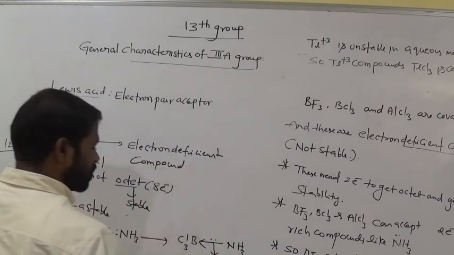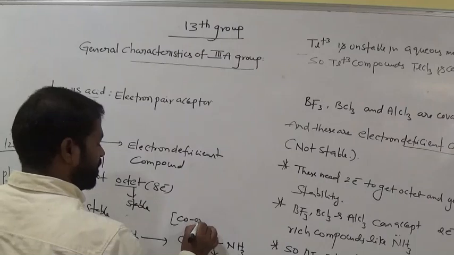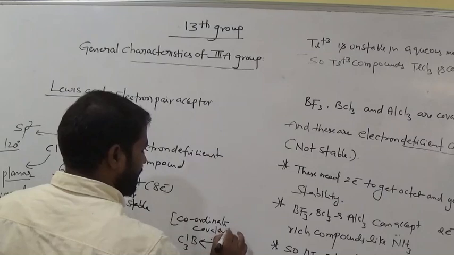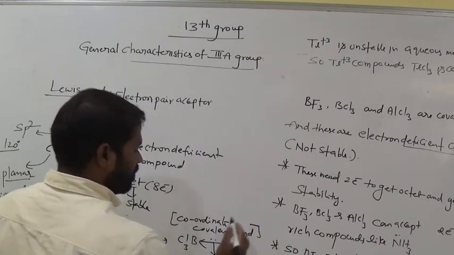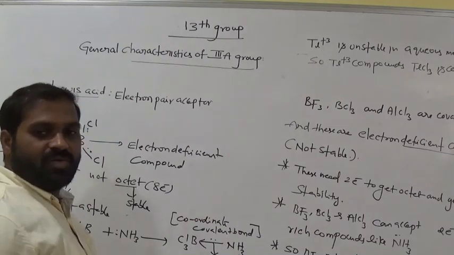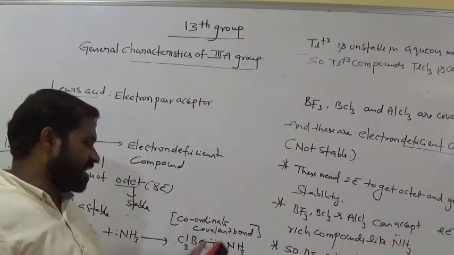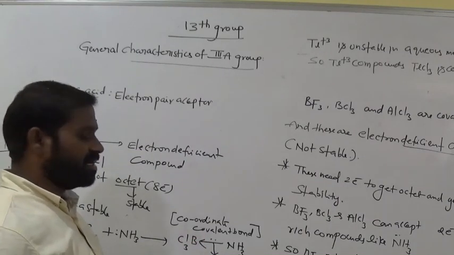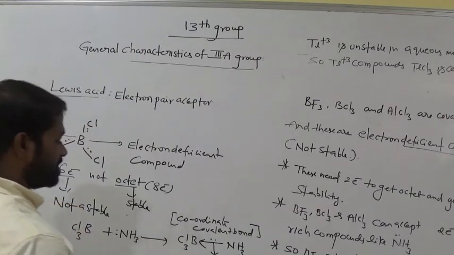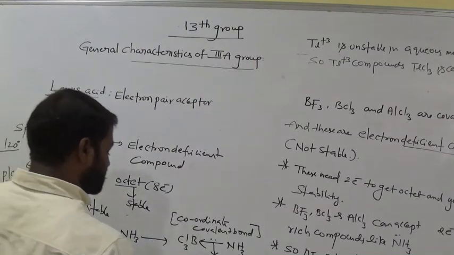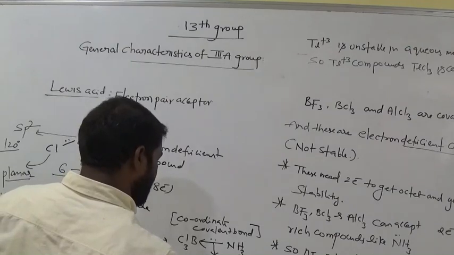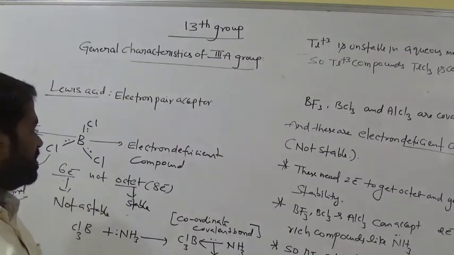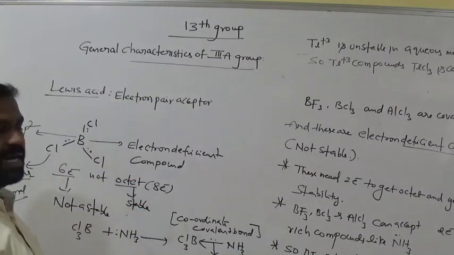Another name is coordinate covalent bond, or dative bond. Why? Because the 2 electrons required come from one molecule or one atom. Such a kind of bond is called a coordinate covalent bond or dative bond. Now 8 electrons are in boron, that is a stable condition. Now in this case boron has a tetrahedral structure. Remember this. In this way boron trichloride gets stability.